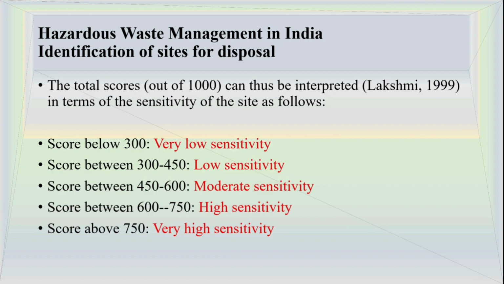After that, the score out of 1000 can be used for interpretation. For example, a score below 300 means very low sensitivity, between 300 and 450 low sensitivity, and a score above 750 is very high sensitivity. So based on the score obtained out of 1000, the site is categorized or identified based on the severity and toxicity of the hazardous waste that we have.